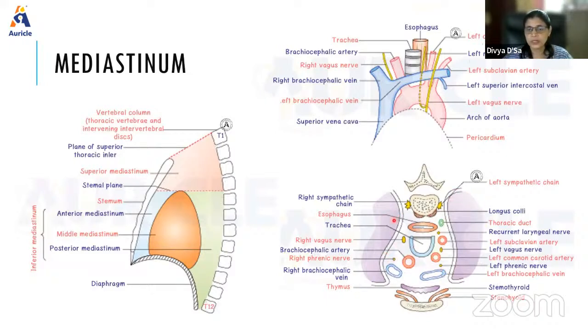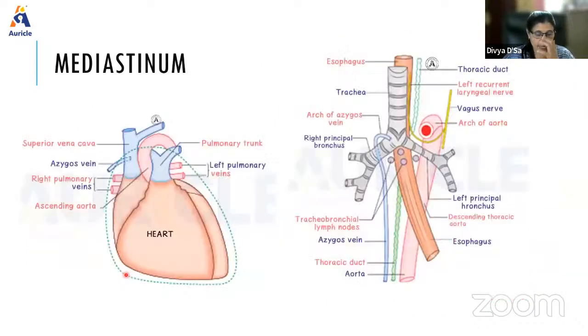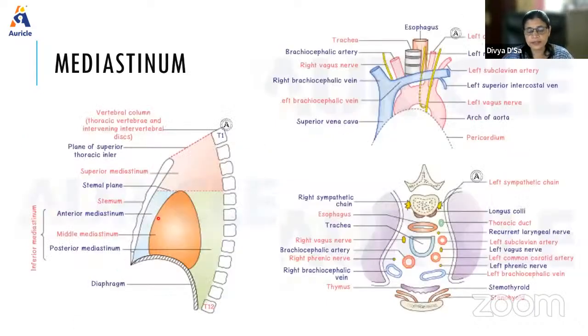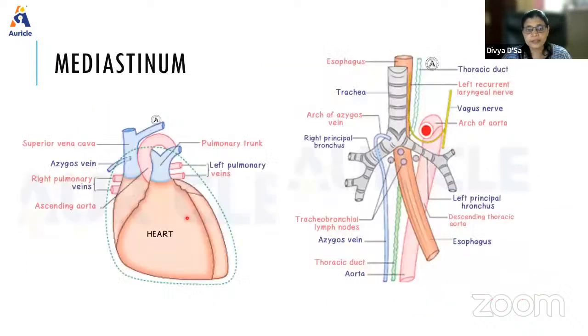You can either draw this diagram or this diagram and show the contents along with it. In the anterior mediastinum, we just see pericardiophrenic ligaments and sternopericardial ligaments with a little bit of connective tissue. No major structures are located here. It's a small space. In the middle mediastinum, we see mainly the heart and the pericardium covering it, with the root of the great vessels, that is the pulmonary trunk, ascending aorta, and the superior vena cava.